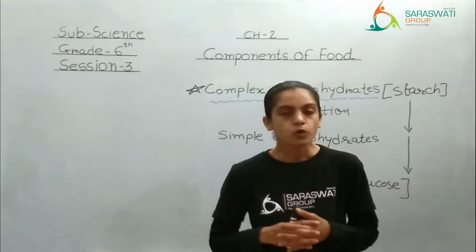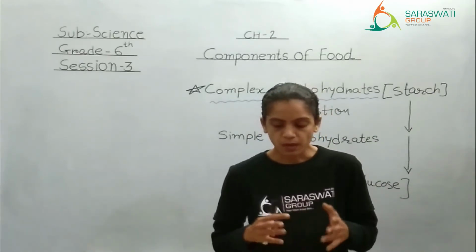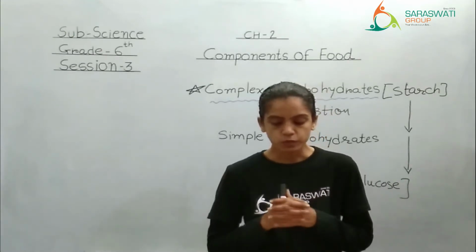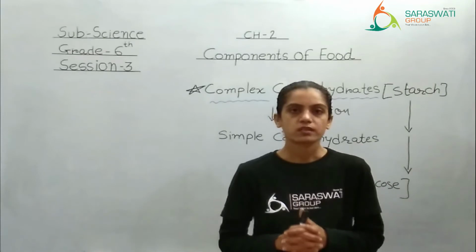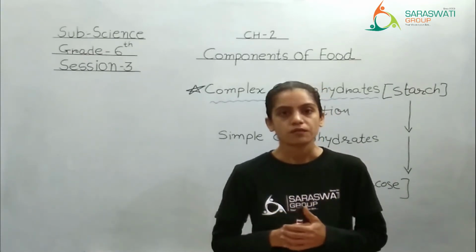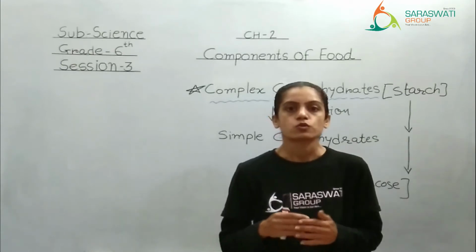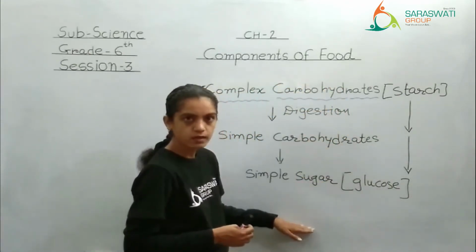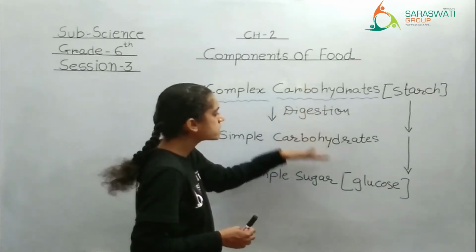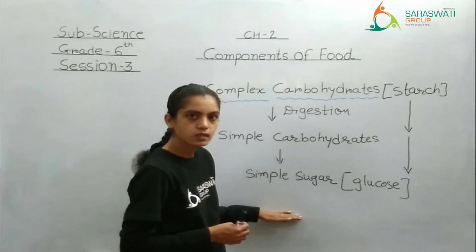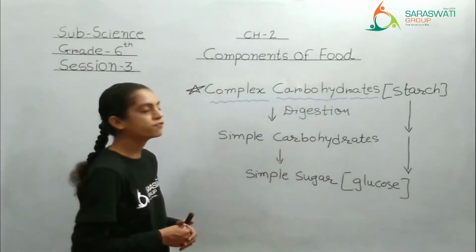See, if we consume more carbohydrates than required by our body, the extra carbohydrates are converted into fat and remain stored in the body. That we know. That means it will get converted to what? Fat. Right? So I hope you have understood the complex carbohydrate and this 3-step process. Is it clear? Right? You can take a screenshot of it if you want.